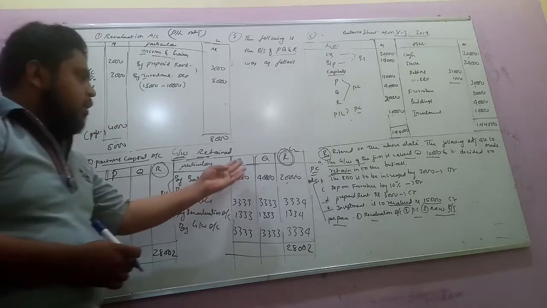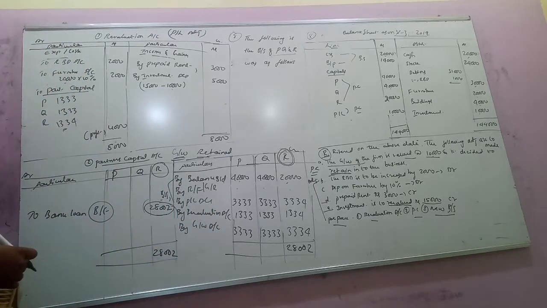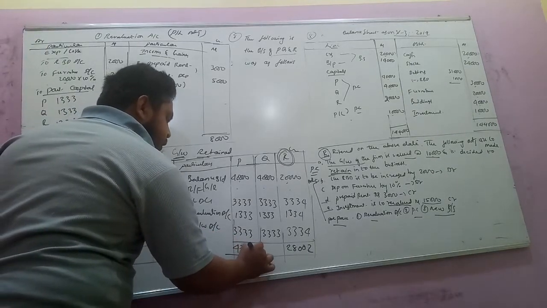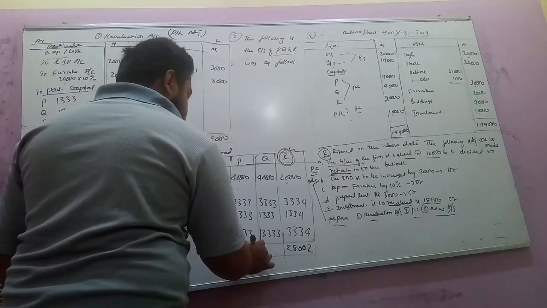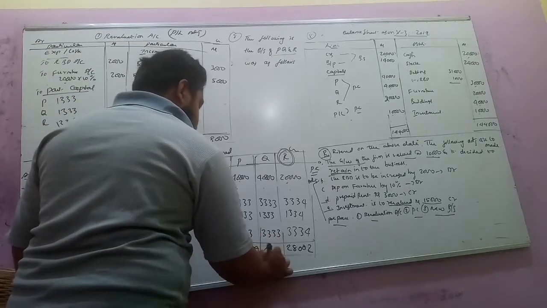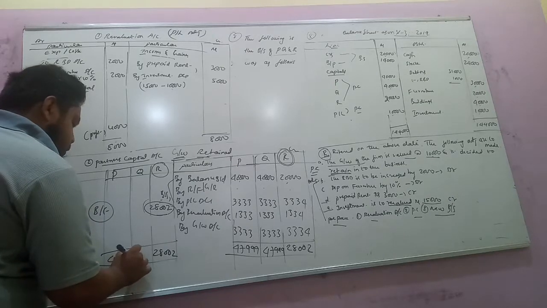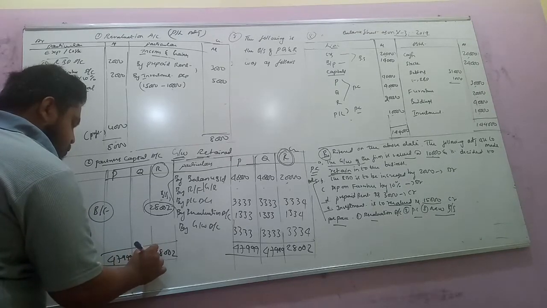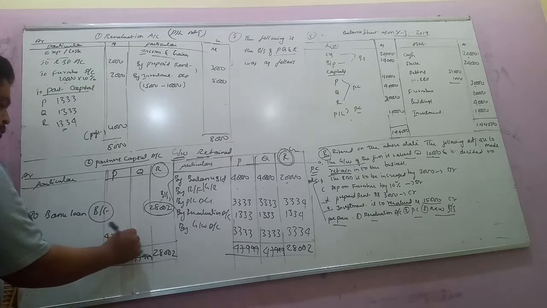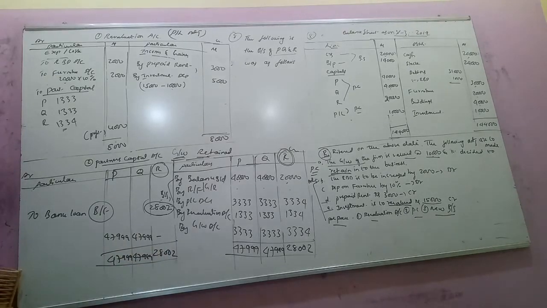Now, the remaining partners P and Q will continue the business. Now find out the balance. 47,999. There is no amount to deduct here, 47,999. Now don't get confused.